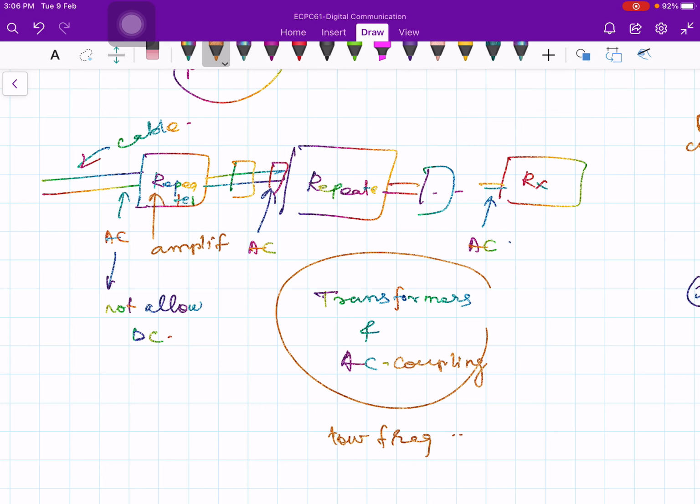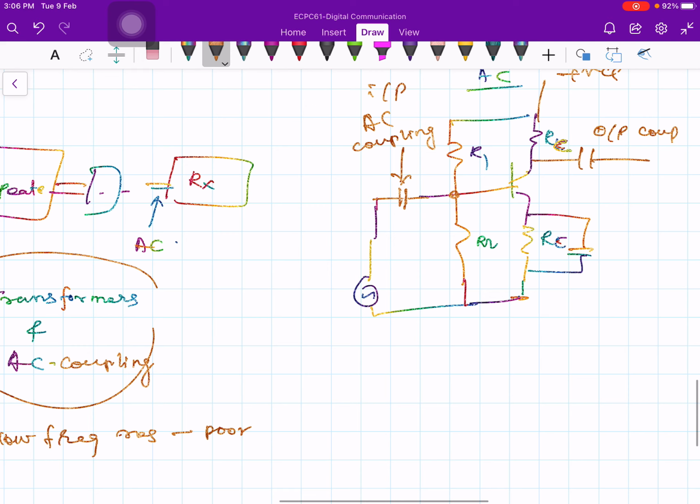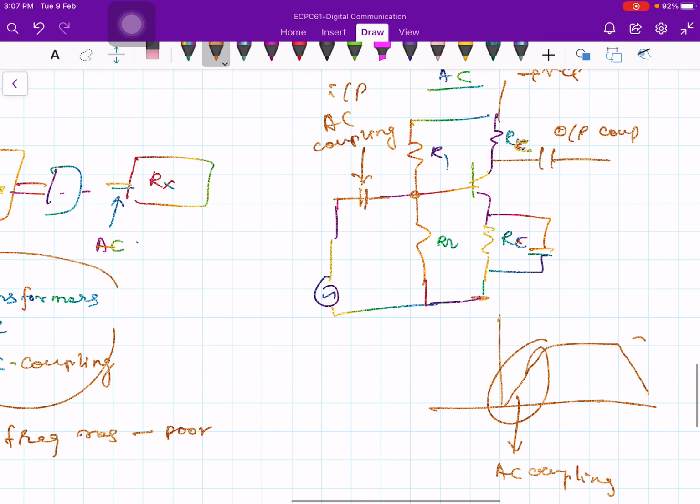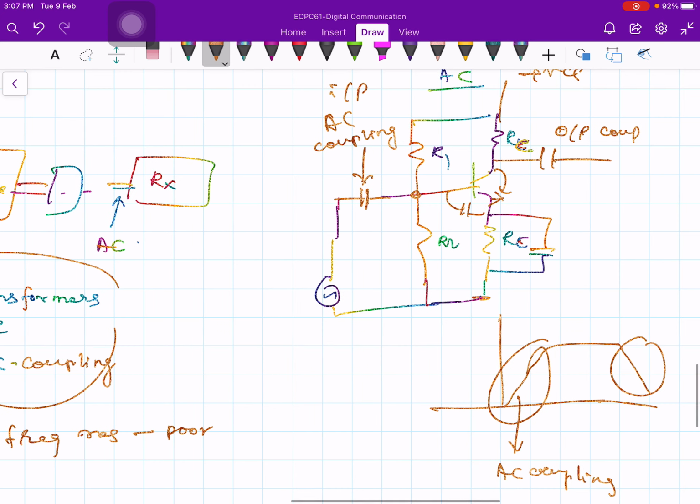Low frequency response is usually poor. If you plot the frequency response of this amplifier, it rises slowly, stays in the mid-range, and again comes down like this. This portion is coming because of AC coupling, and this reduction is coming because of the bypass capacitors, these guys. This is CBE, base to emitter, collector to emitter, and collector to base. Because of these, the response drops down at high frequency, and here it is due to AC coupling.